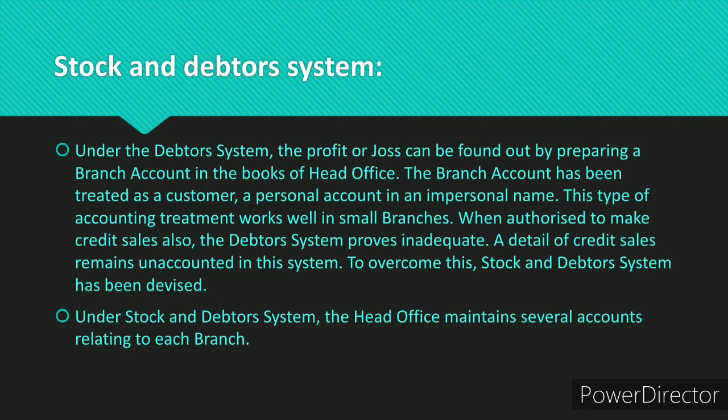Stock and debtors system. Under the debtors system, the profit or loss can be found out by preparing a branch account in the books of head office. The branch account has been treated as a customer, a personal account in an impersonal name. This type of accounting treatment works well in small branches. When authorized to make credit sales also, the debtors system proves inadequate. A detail of credit sales remains unaccounted in this system. To overcome this, stock and debtors system has been devised.